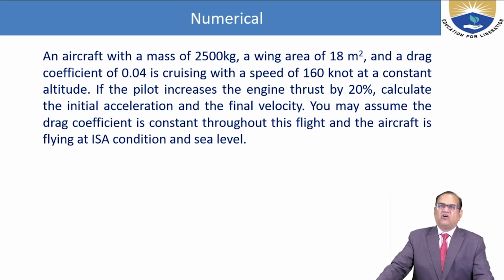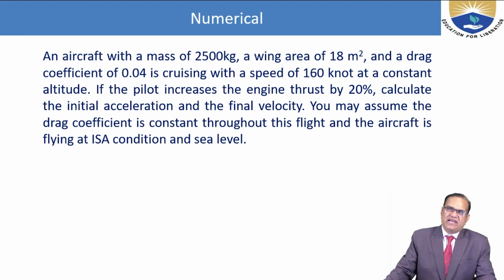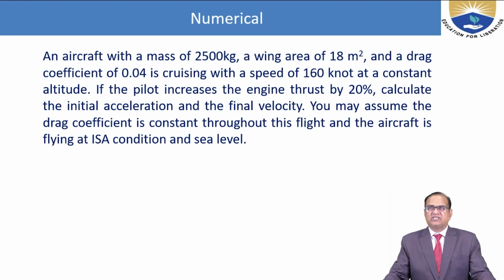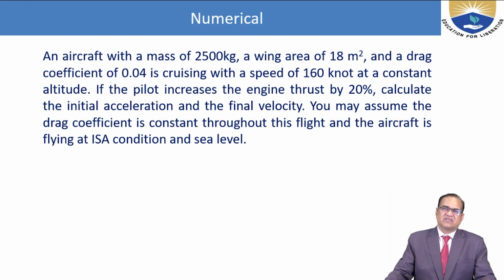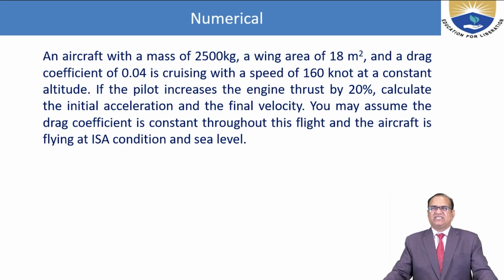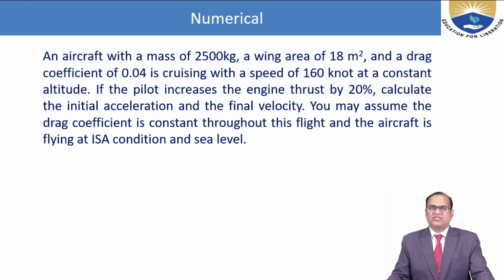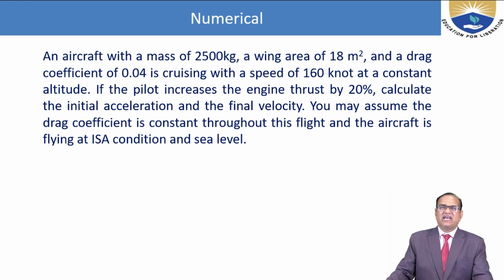Again, one numerical; we have more numericals. An aircraft with a mass of 2500 kg, a wing area of 18 square meters and a drag coefficient of 0.04 is cruising at a speed of 160 knots at a constant altitude. If the pilot increases the engine thrust by 20%, calculate the initial acceleration and the final velocity. You may assume the drag coefficient is constant throughout this flight and the aircraft is flying at international standard atmosphere, sea level conditions.